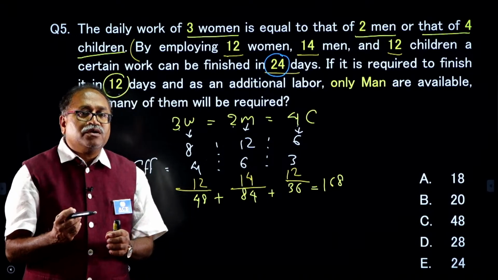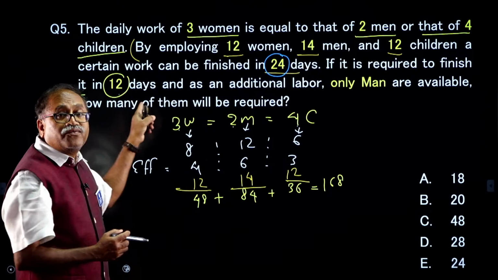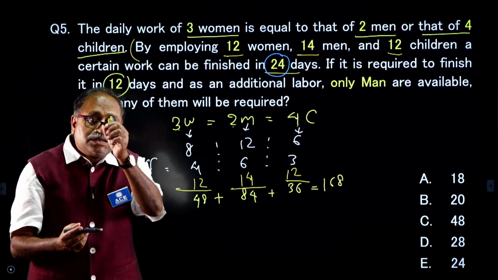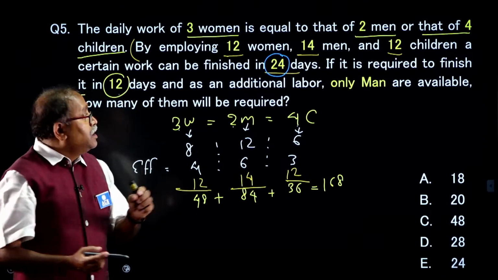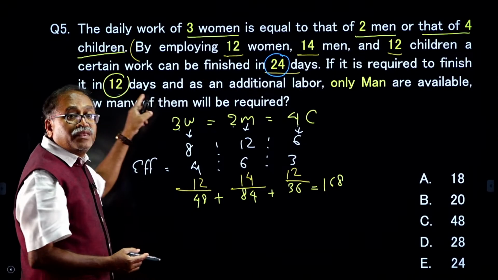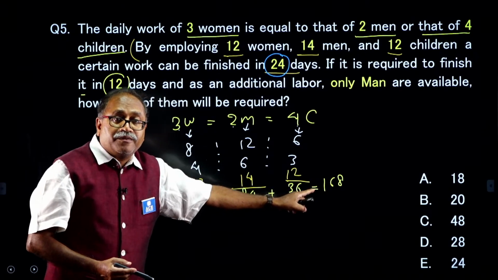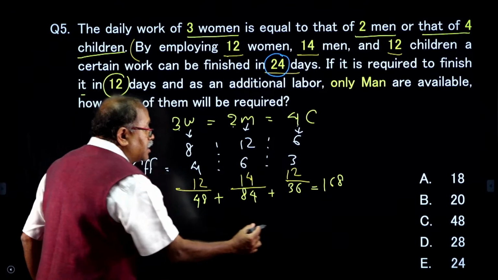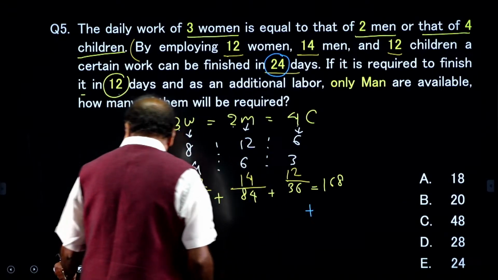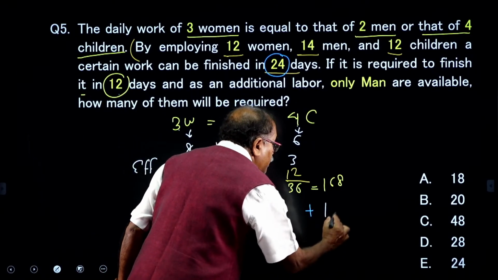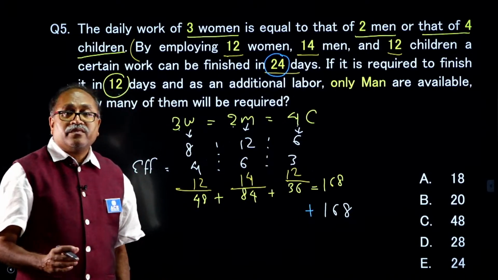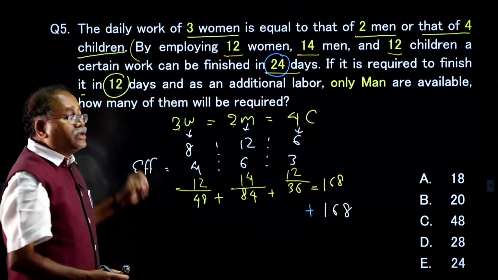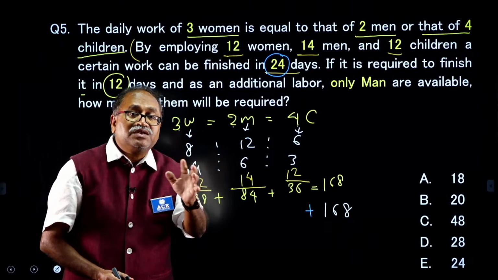As the days got half, the efficiency has to be double. I repeat, this is the key point, this is the lifeline of the question. As the days got half, then the efficiency will be double. So, 168 up to this is there, and then another 168 efficiency you need in order to complete the work in half of 24 days, which is 12 days. And this 168 efficiency will come from where?